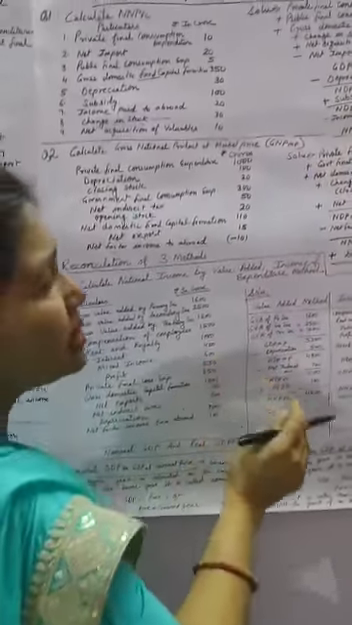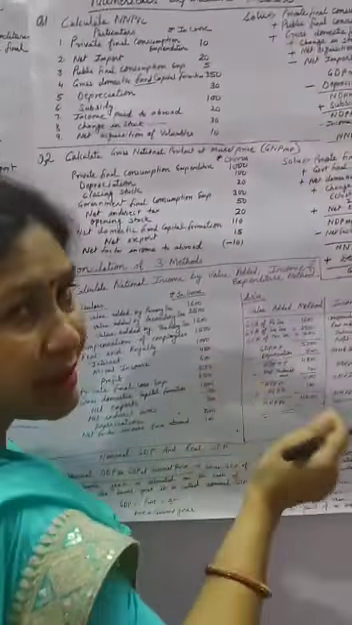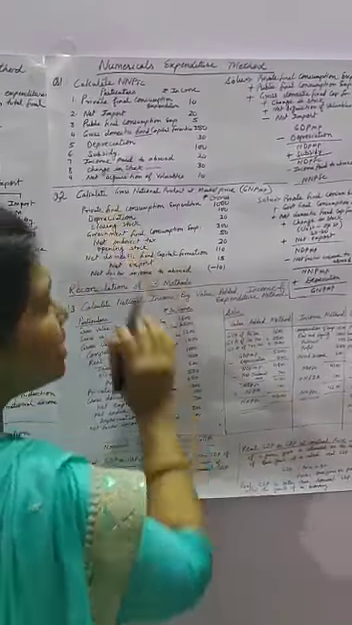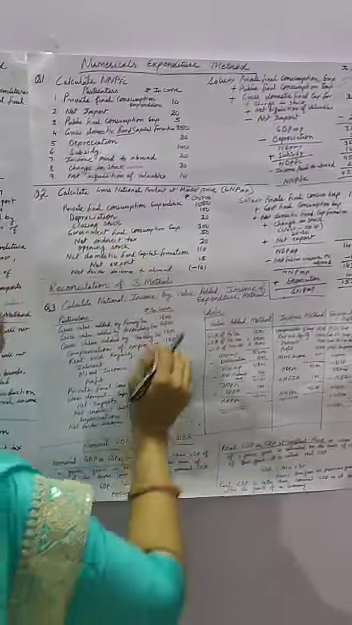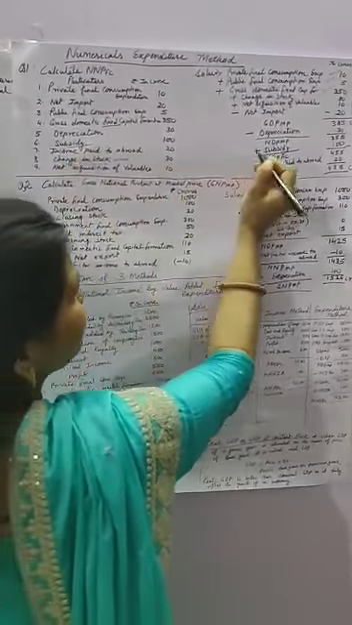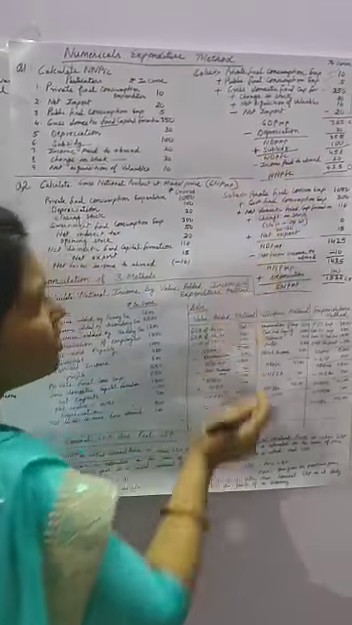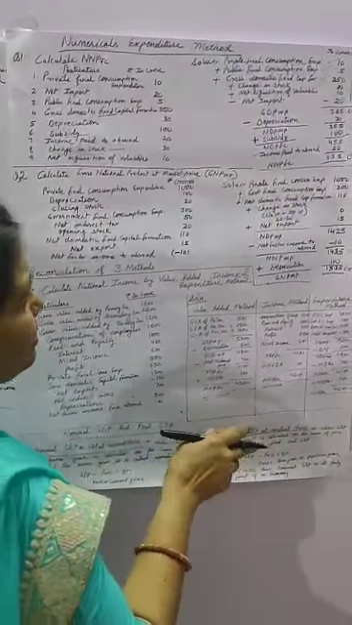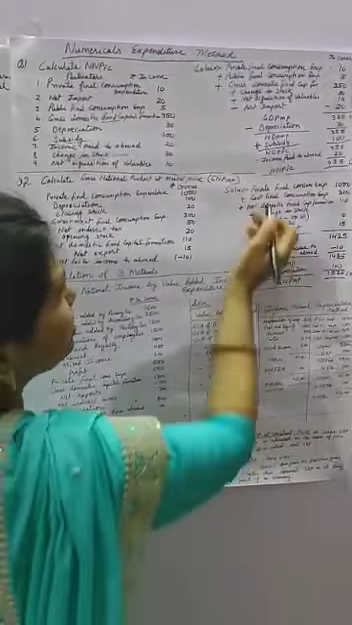So market price should be converted into factor cost by excluding the value of net indirect tax. Net indirect tax can be calculated by indirect tax minus subsidies. Here in this question only subsidy is given, so subsidy should be added. Subsidies should be added, and if indirect tax is given, it should be subtracted. It should be excluded. So here subsidy is given, so you have to add subsidy, and then it becomes NDPFC.